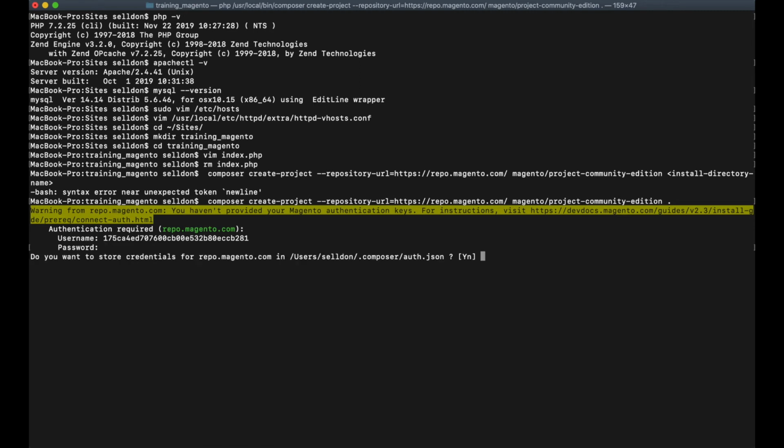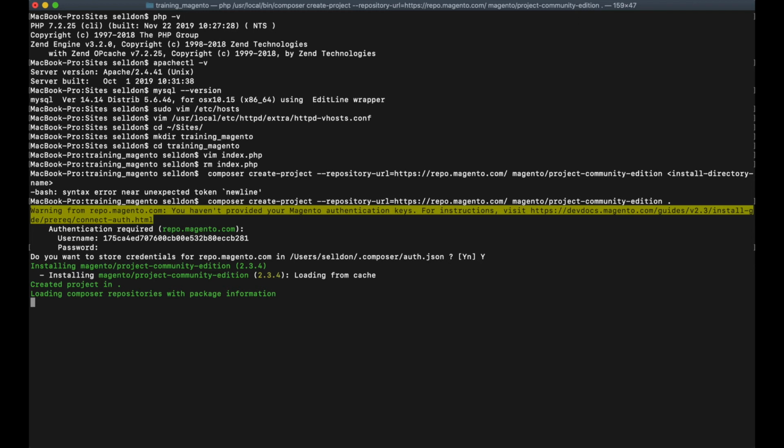We have to wait a bit. We can store our credentials in our JSON file. Okay, say yes. So we have to wait a bit to download all the necessary modules from the Magento repository.